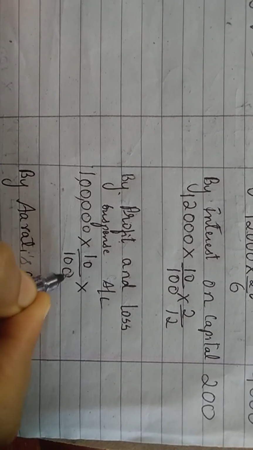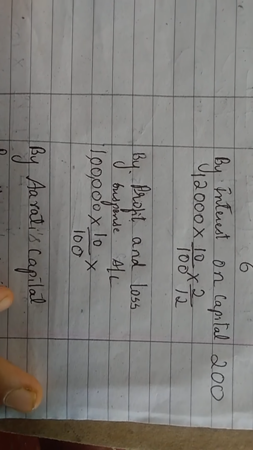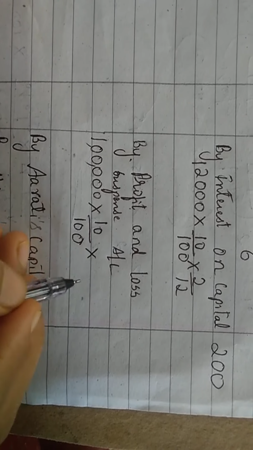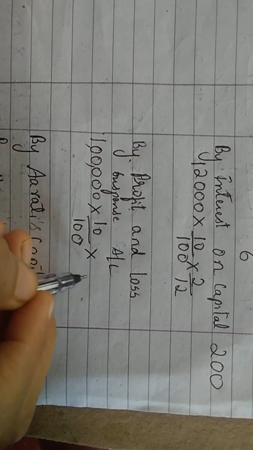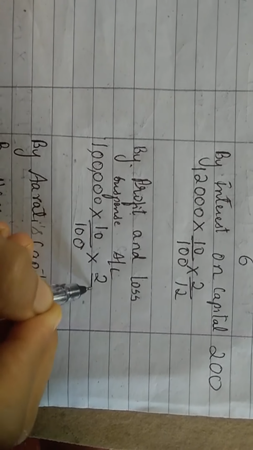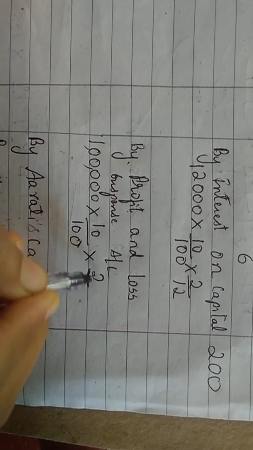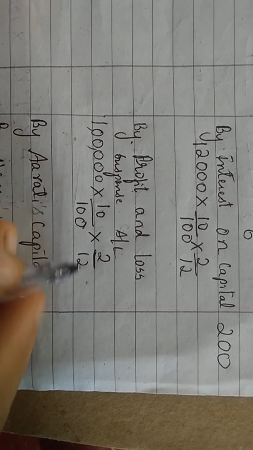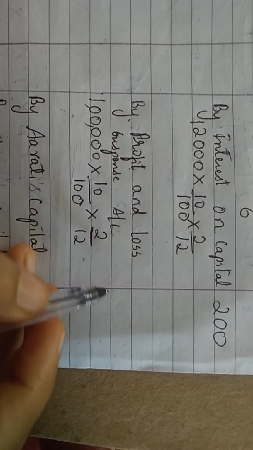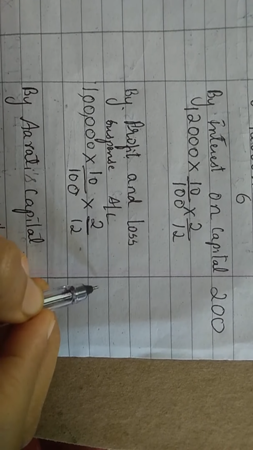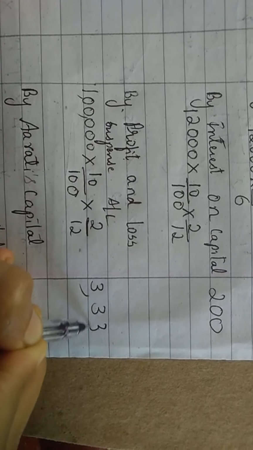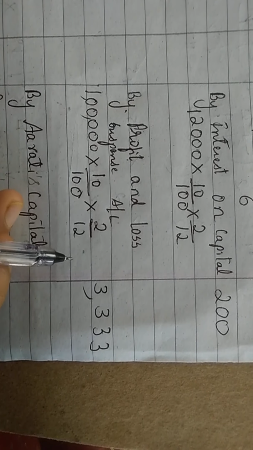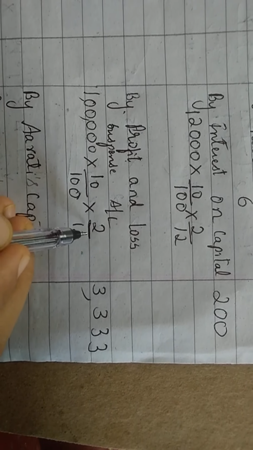Into months, you will do. How many months was she alive? She was alive only 2 by 12, 2 months only. So when you multiply this, check the calculator, you will get 3,333.